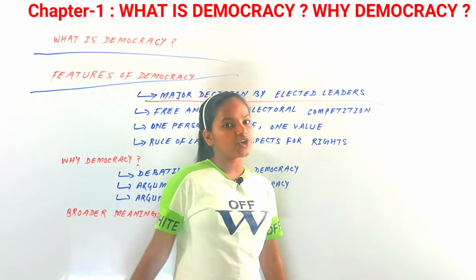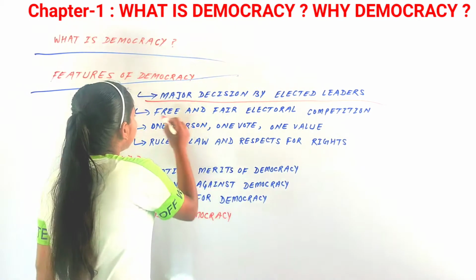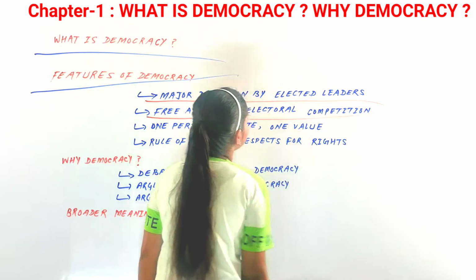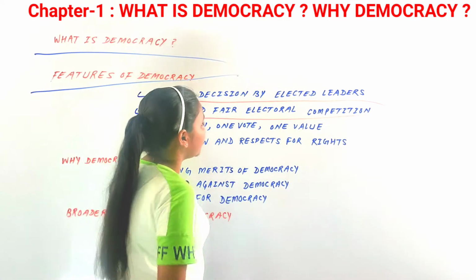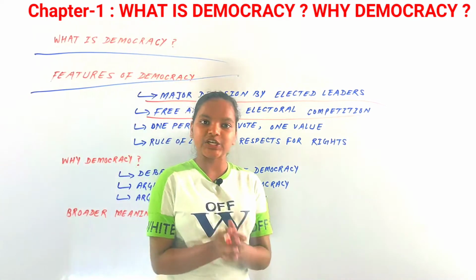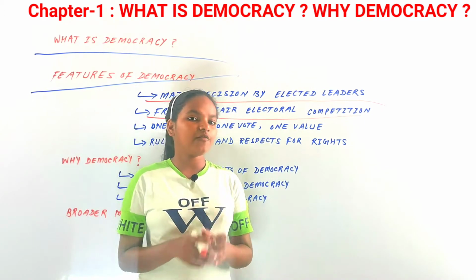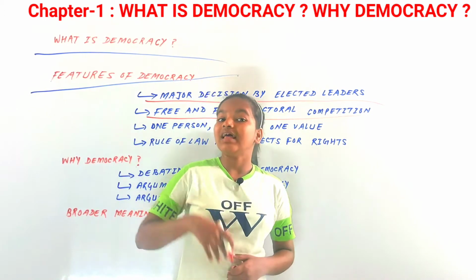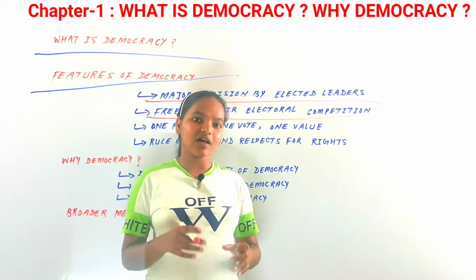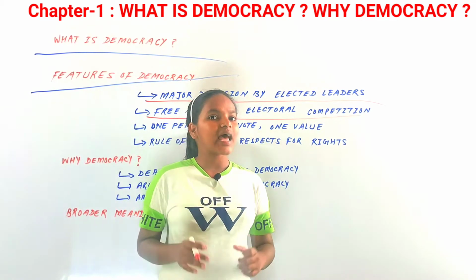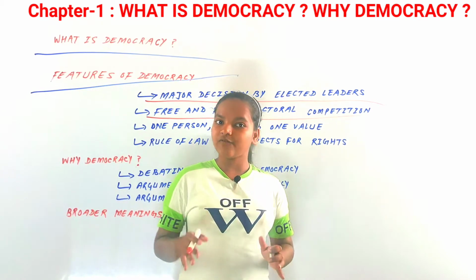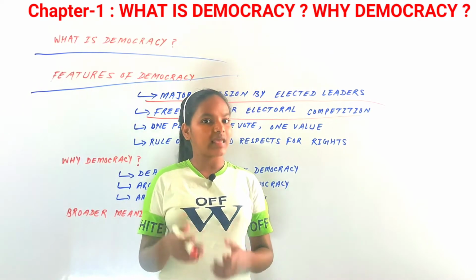Now the second feature of democracy is free and fair electoral competition. Let us see examples for this feature. Free and fair electoral competition means, for example, in China. In China, elections are held every 5 years.